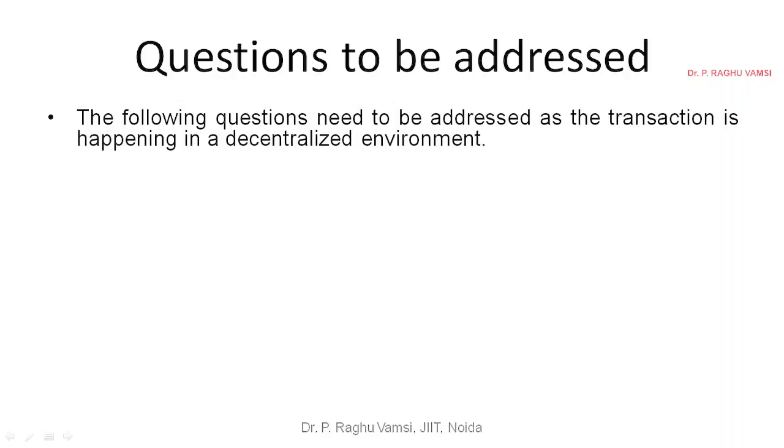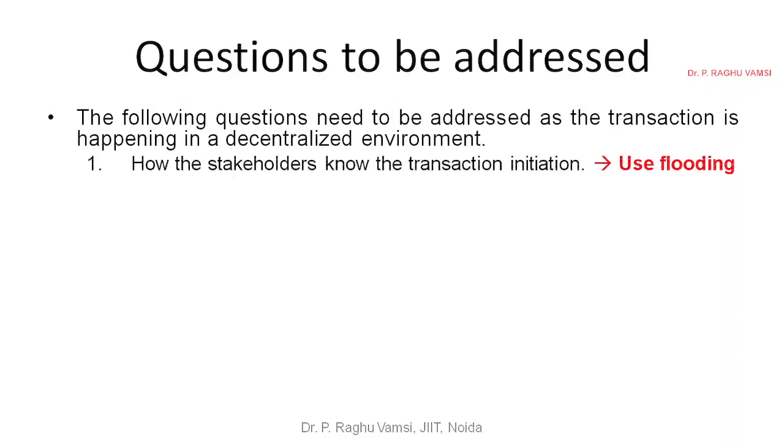In the last lecture, we stopped at the questions to be answered with respect to the transaction case that we have seen for the blockchain. So the following questions need to be addressed as the transaction is happening in a decentralized environment. How do the stakeholders know that there is a transaction initiation? The stakeholders are the ones who participated in the network. For them, how will this particular transaction initiation be known?